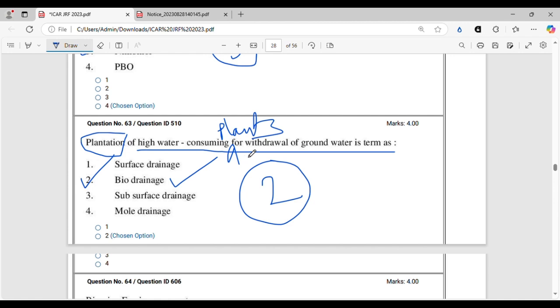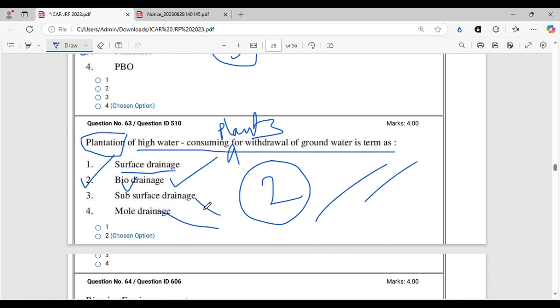So it is a biological organism that is used for withdrawal of groundwater. So this is biodrainage. Subsurface drainage is an engineering term, mole drainage is an engineering term. You need concrete and other anthropogenic substances for making these drains, and these are not biological actually, these are synthetically made. And surface drainage is nowhere related to plantation, so plantation is biodrainage. This is a very easy question.